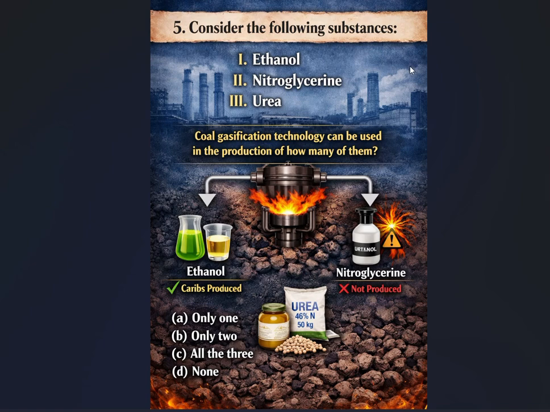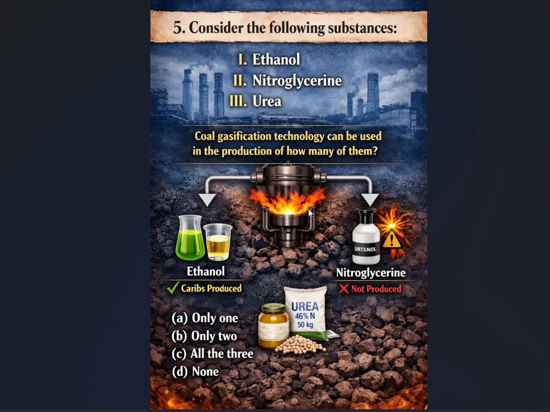First of all, we need to understand what coal gasification technology is. I will explain briefly. Just imagine, guys, these are coals. When we gasify them, syngas is produced.